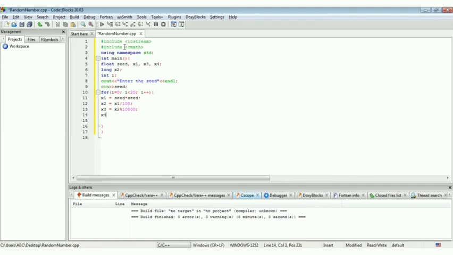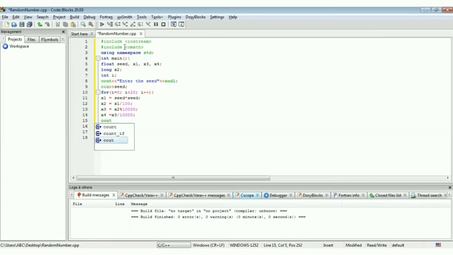And then x4 will be x3 divided by 10,000. If you want to generate random numbers between 0 and 1, you divide by 10,000. And if you want to generate random numbers between 1 and 100, then instead of 10,000 you divide x3 by 100.